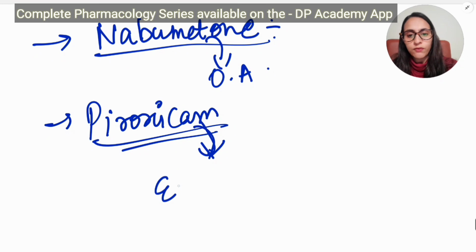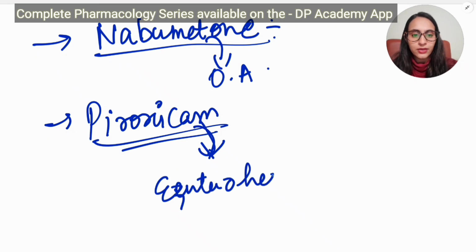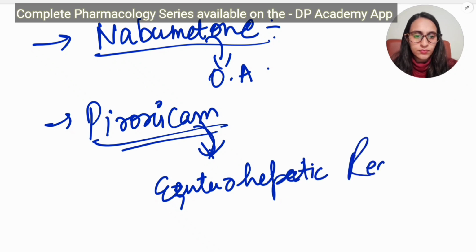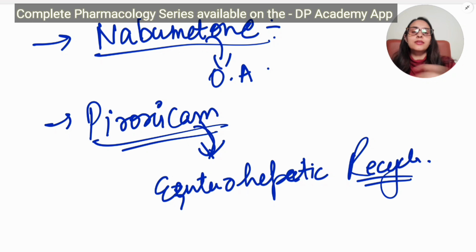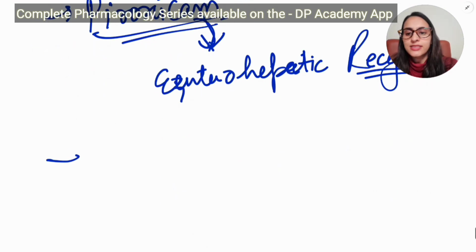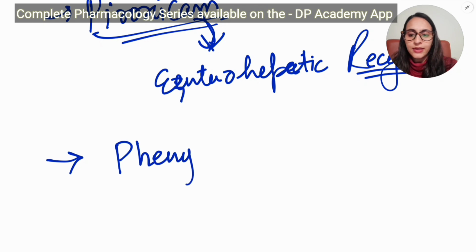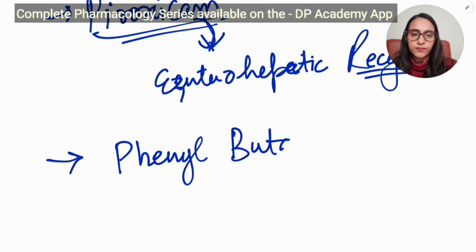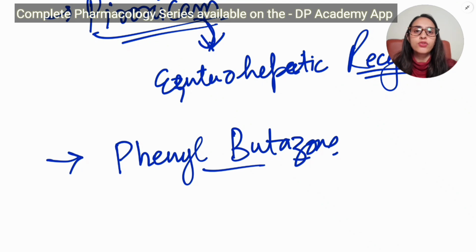It undergoes a process of enterohepatic recycling, and because it recycles, that is the reason it is considered the longest acting. Then the last one in the non-selective reversible COX inhibitor category is phenylbutazone. It suppresses the bone marrow. So these are the non-selective COX inhibitors.